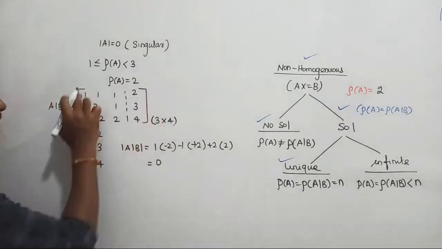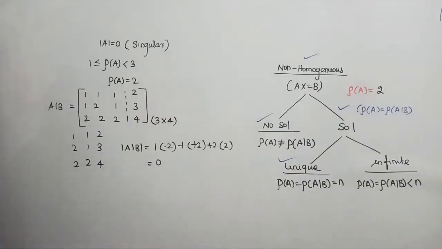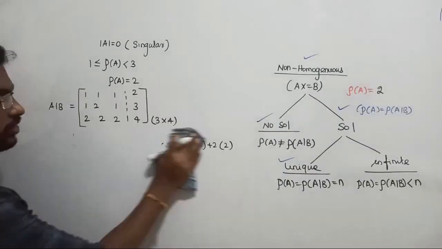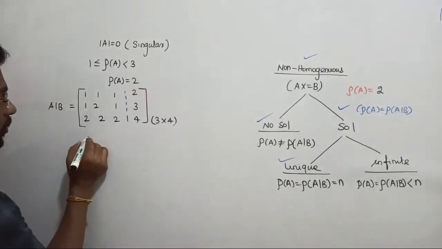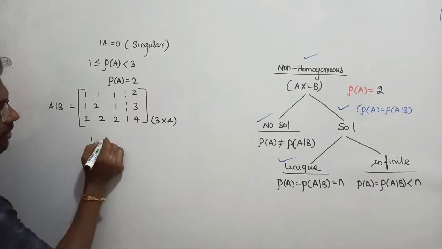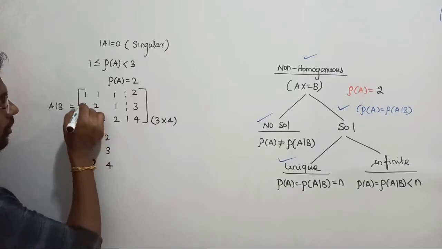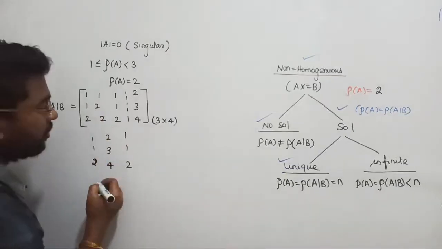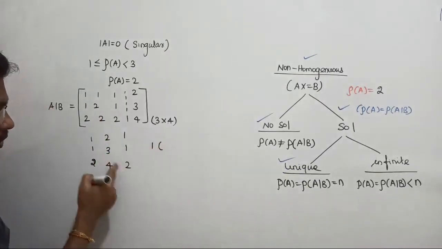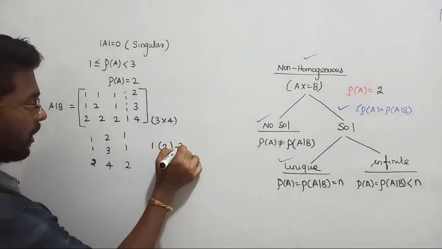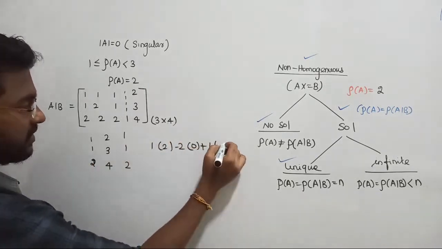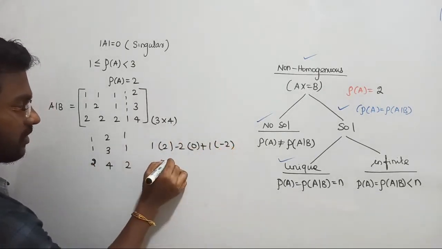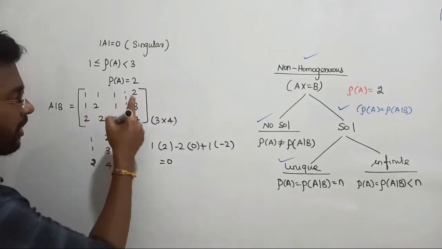Third column, fourth column, first column, right? So let us plug them together and find the determinant of those matrices. In order to find them, I have to select column number 3, which is 1 1 2, column number 4, which is 2 3 4, and column number 1, which will become 1 1 2. If you find the determinant for this one, let's see, 1 into 6 minus 4 will be 2, minus 2 into 2 minus 2 will be 0, plus 1 into 4 minus 6 will be minus 2, such that this is also equal to 0. So the third possibility also becomes 0.